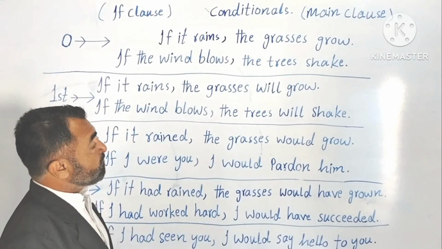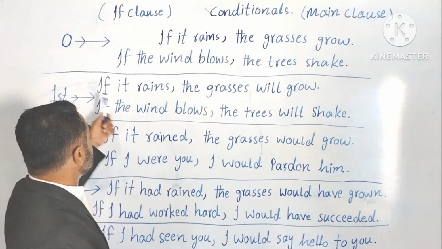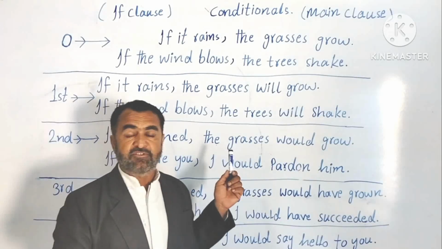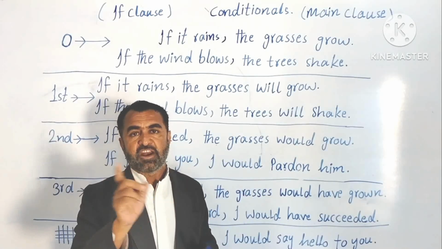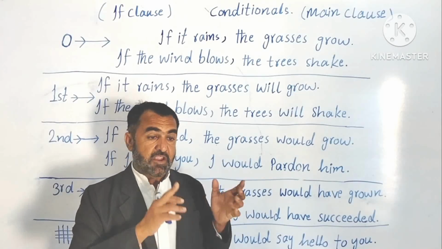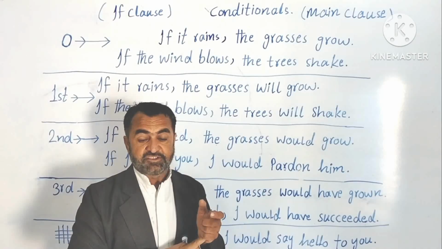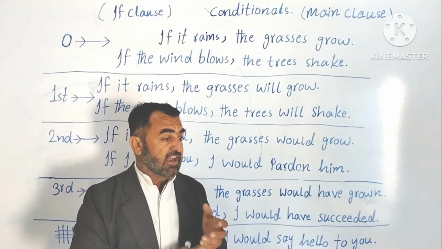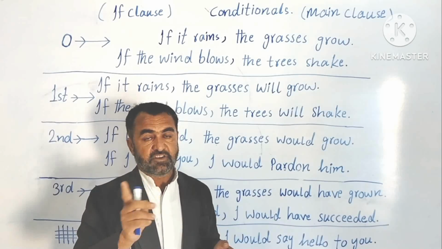Anything. But you cannot use modal verbs in if clauses. As I said, with some words you cannot use them, like when, suppose, as long as, unless, until.